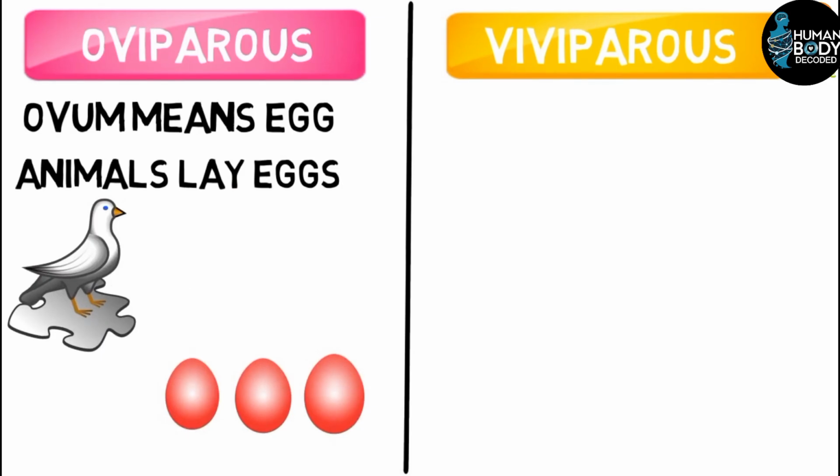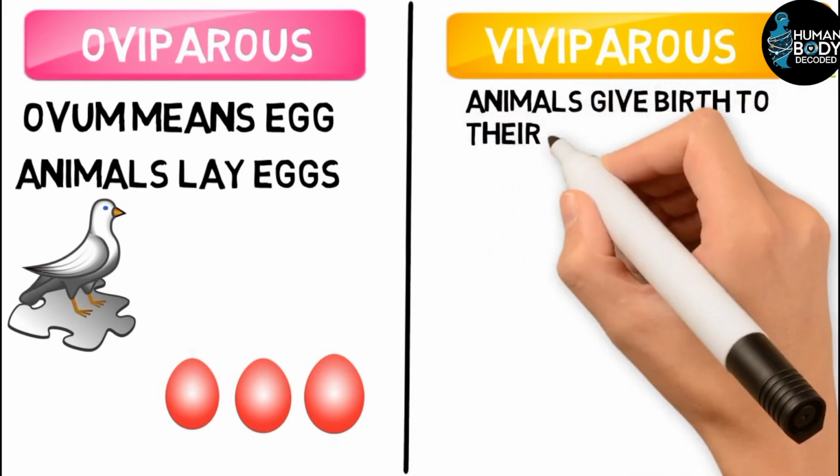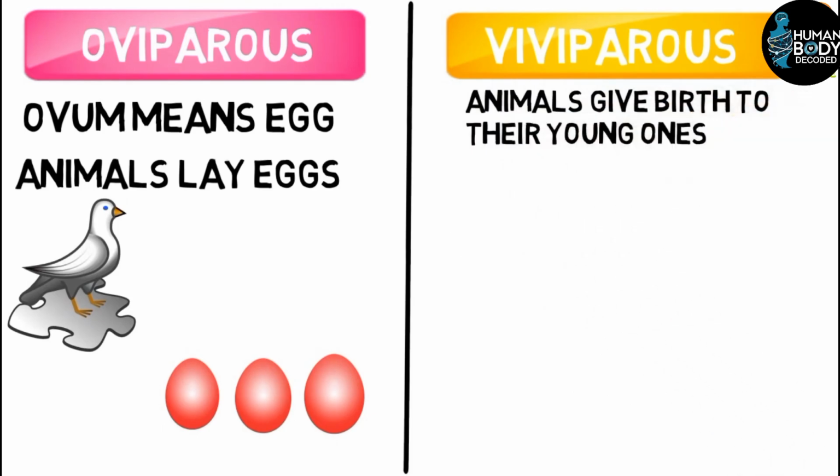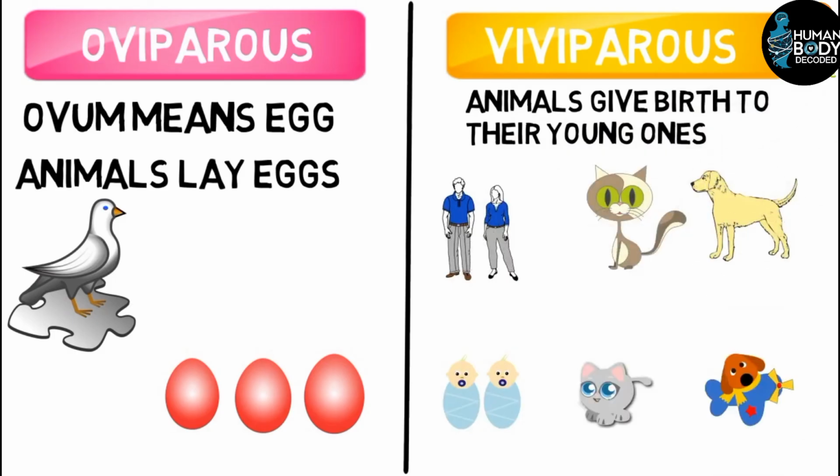What are viviparous animals? On the other hand, viviparous animals are those that do not lay eggs. Instead, they give birth to live young. Examples of viviparous animals include humans, cats, dogs. Viviparous animals give birth to live offspring rather than laying eggs.